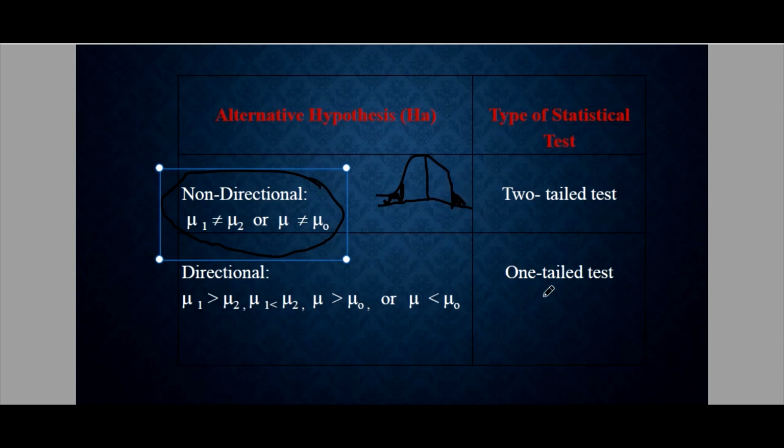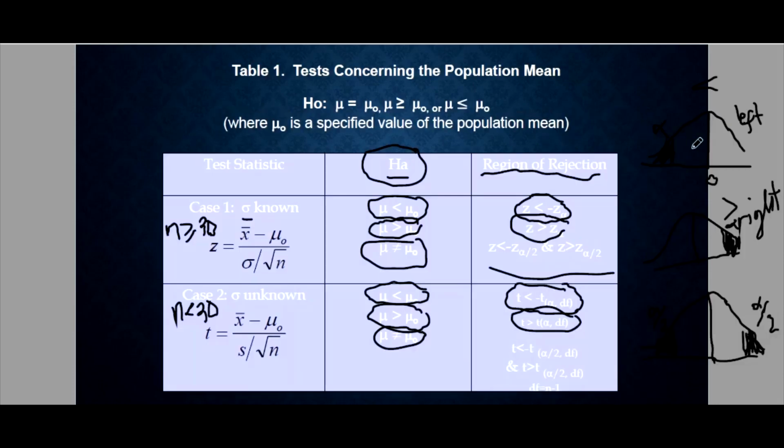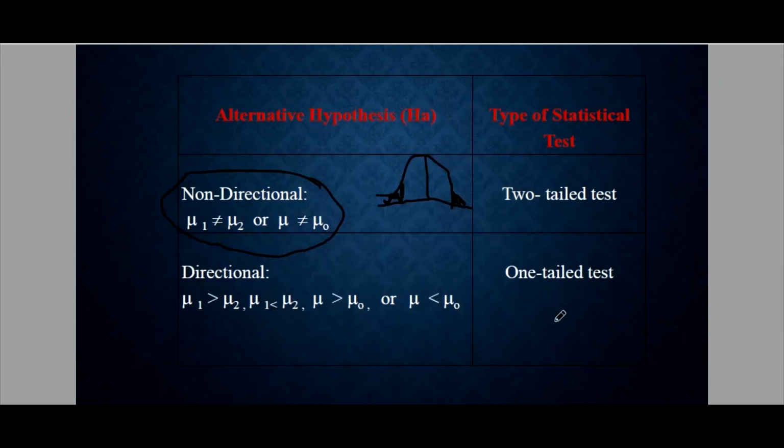Now for the directional, it is a one-tailed test. So it's either a left-tailed test or a right-tailed test. It depends upon the HO. So this one, since this is greater than, this is also greater than, so these two are right-tailed tests. Now for these two, they use less than, so this is a left-tailed test. So this is right-tailed, this is left-tailed test.